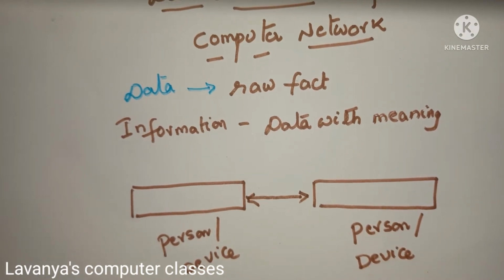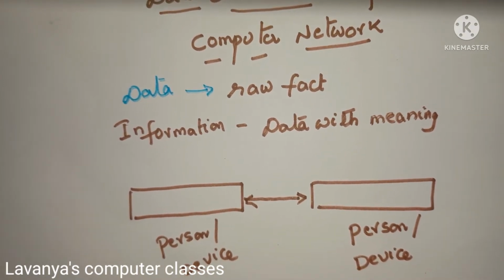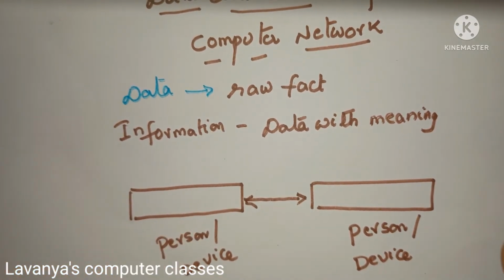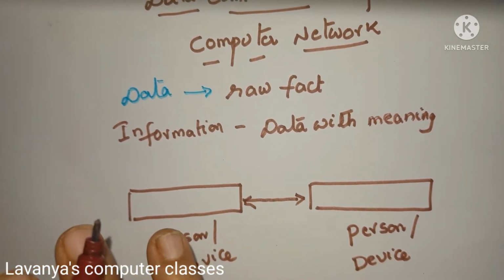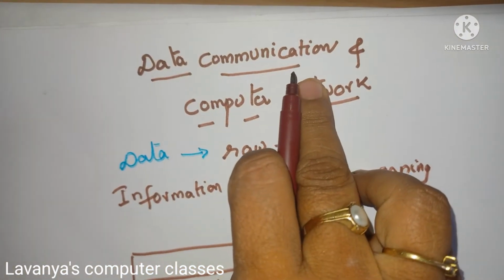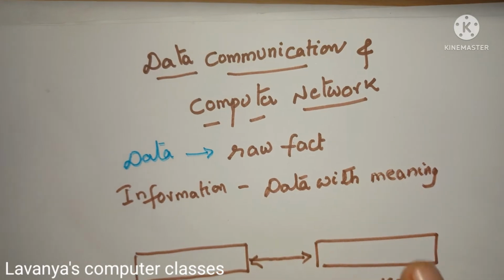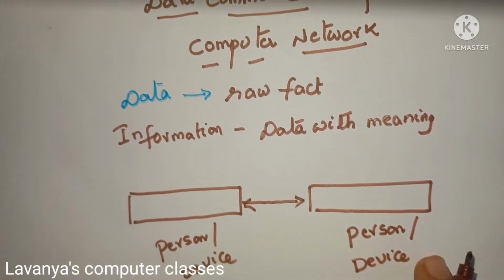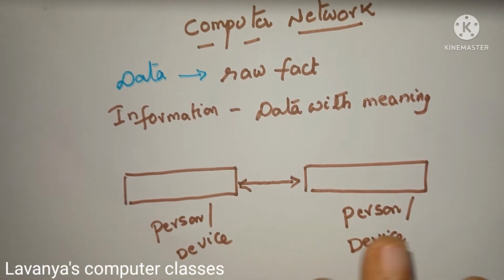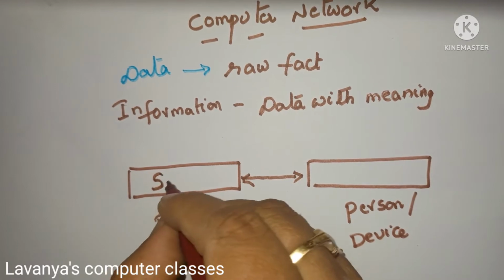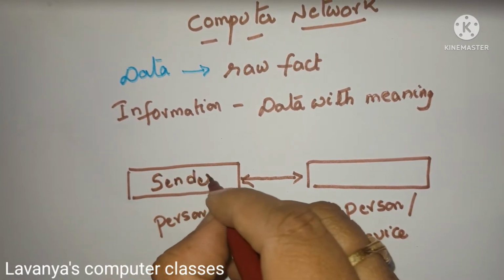If you are sending WhatsApp messages, you are sending the message from one phone to another phone. So, the data is exchanged from one device to another device. That is called data communication. Whether it is person to person, person to device, or device to device, whoever is sending the information is known as the sender.